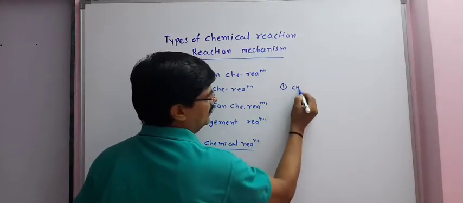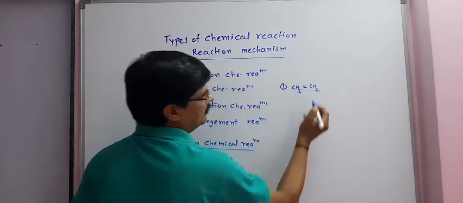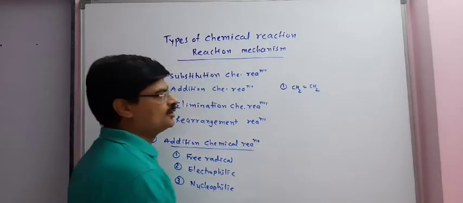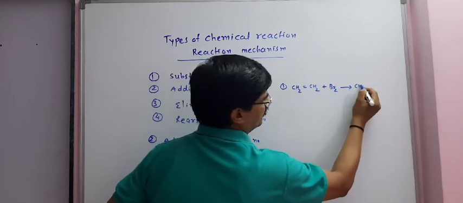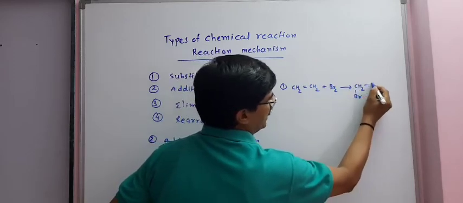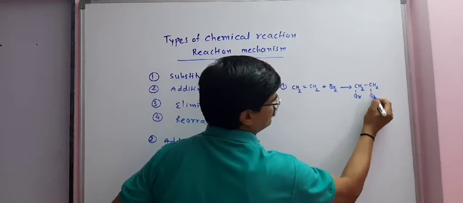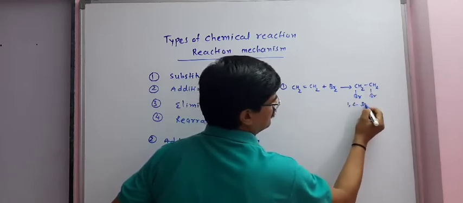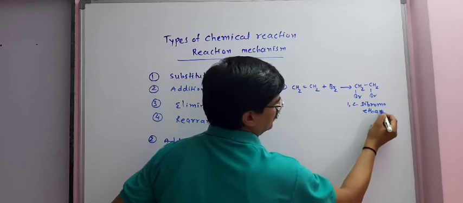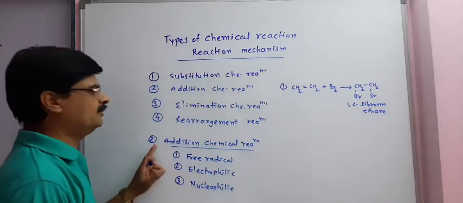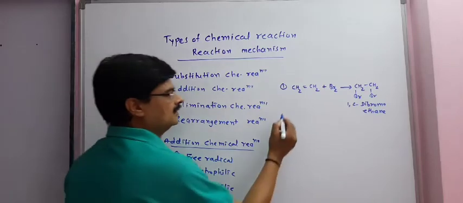First example, ethene, CH2 double bond CH2, when reacts with bromine, gives 1,2-dibromoethane. This is an example of addition chemical reaction.